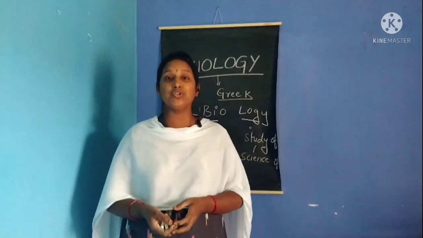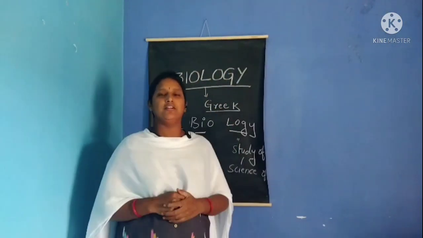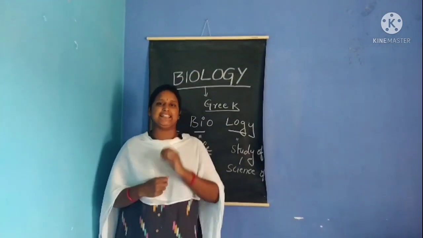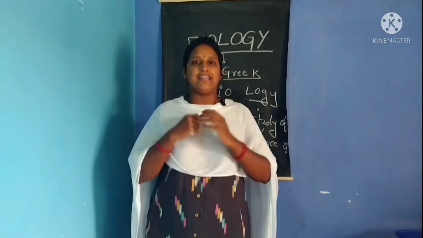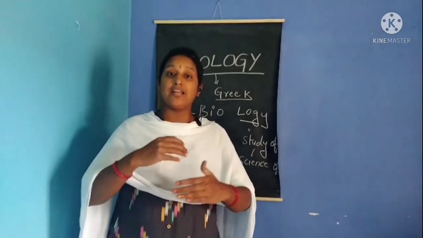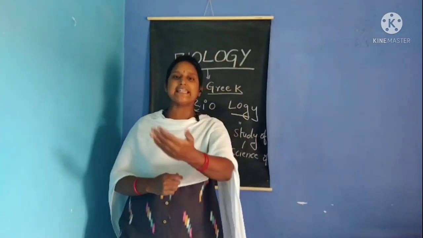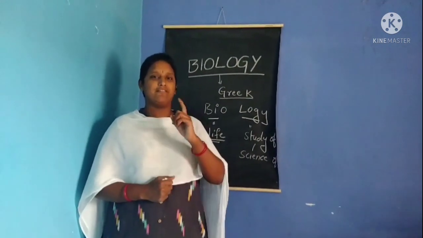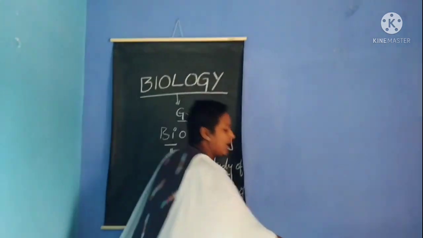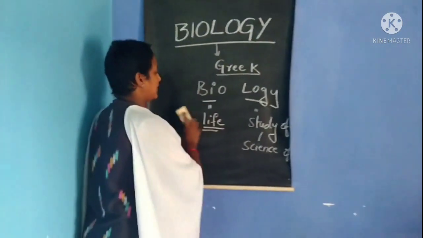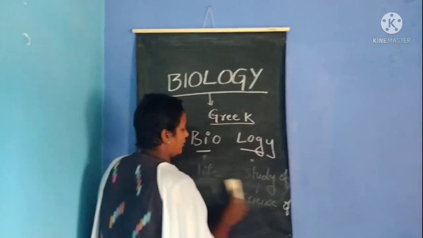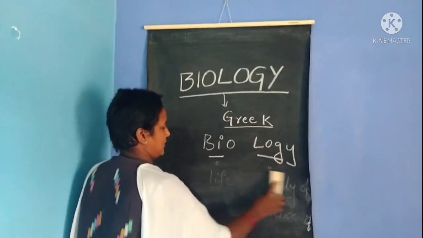Yes, we are able to grow. We are able to eat. We are able to respire. Isn't it? We are able to give birth to the next generation. Very good. Those are called the characteristics of living organisms.